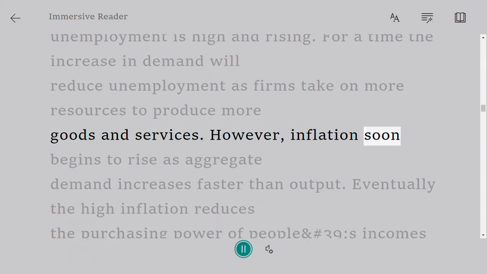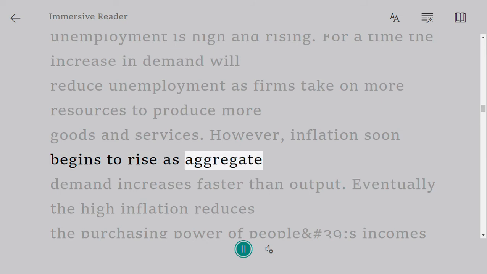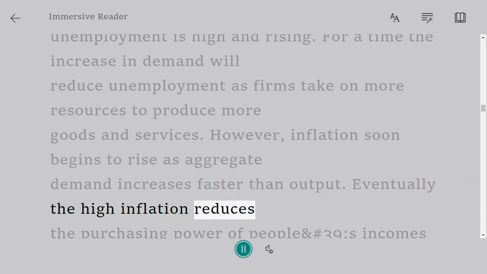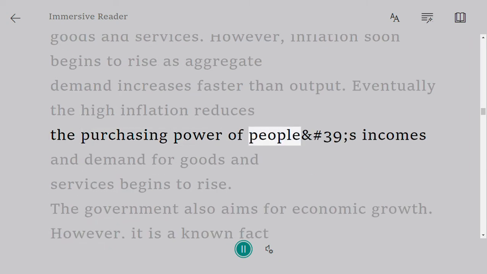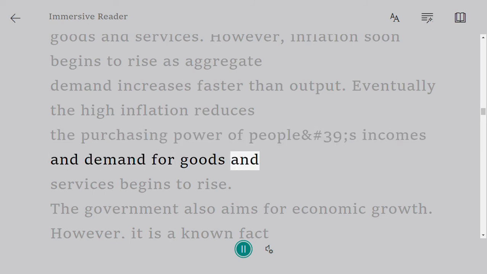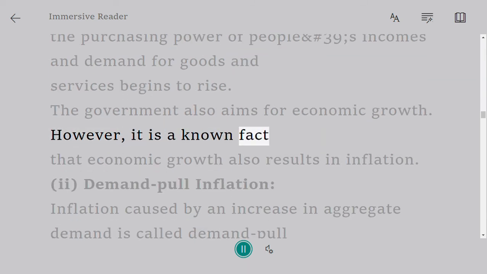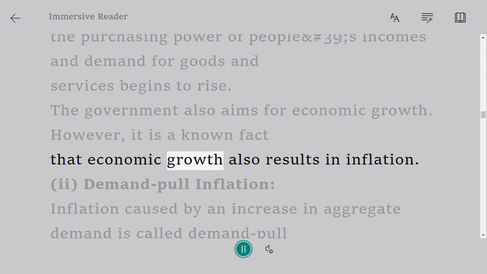However, inflation soon begins to rise as aggregate demand increases faster than output. Eventually, the high inflation reduces the purchasing power of people's incomes, and demand for goods and services begins to fall. The government also aims for economic growth. However, it is a known fact that economic growth also results in inflation.